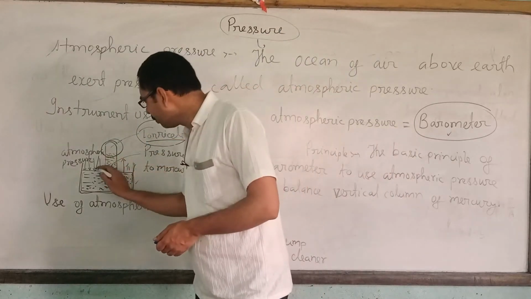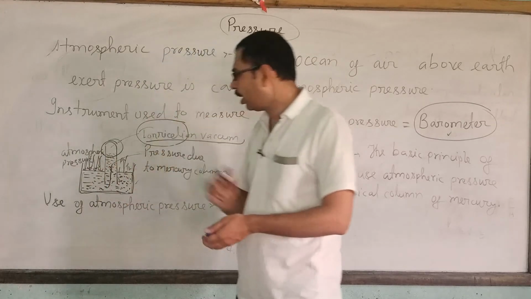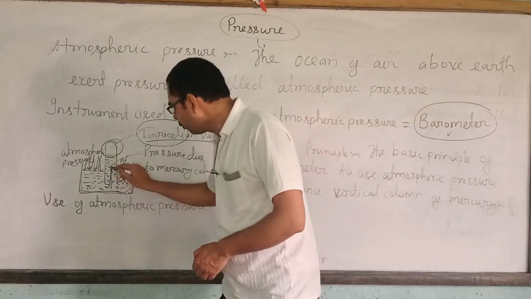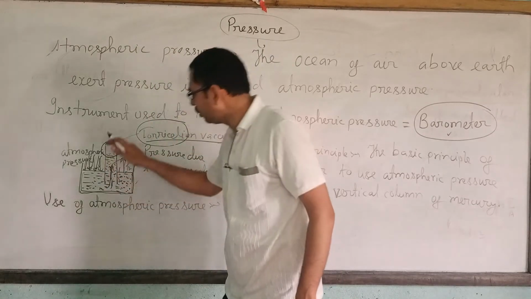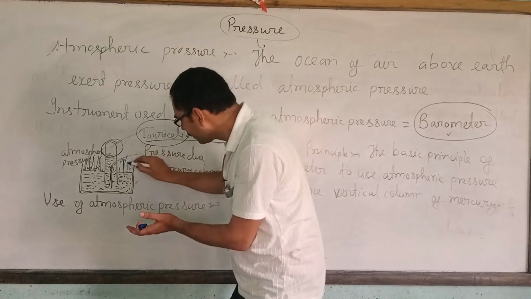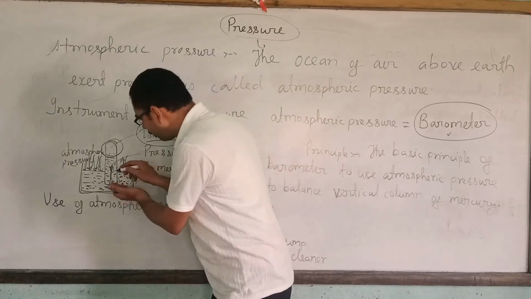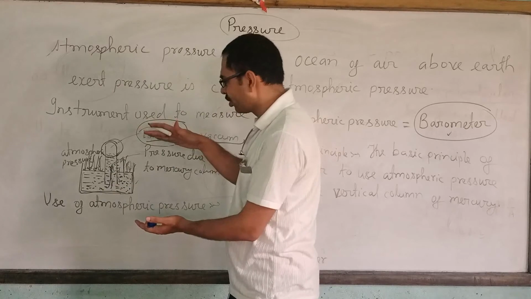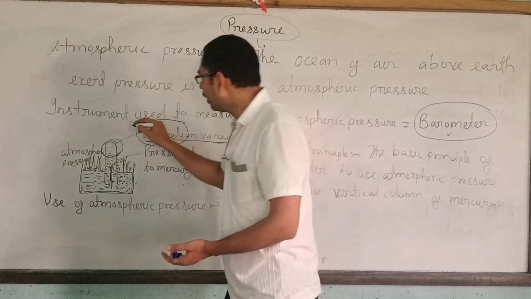And here the air exerts pressure on the surface of the mercury, and as a result the mercury column tends to rise to a certain height. From the height it reaches we can calculate the pressure, and that pressure is called atmospheric pressure.